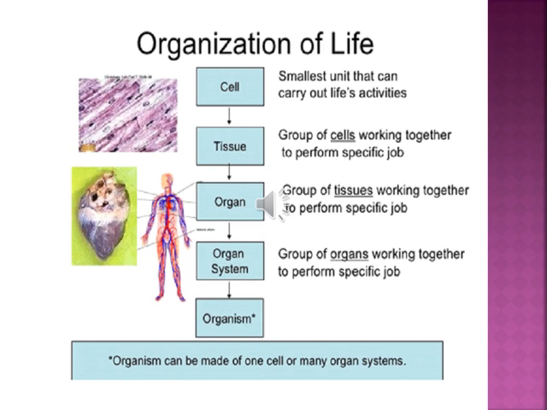Organisms can be made of one cell or many organ systems. If you talk about bacteria, bacteria consist of only one cell. But if you talk about humans or plants or other animals, they are multicellular organisms, meaning they are made up of more than one cell.